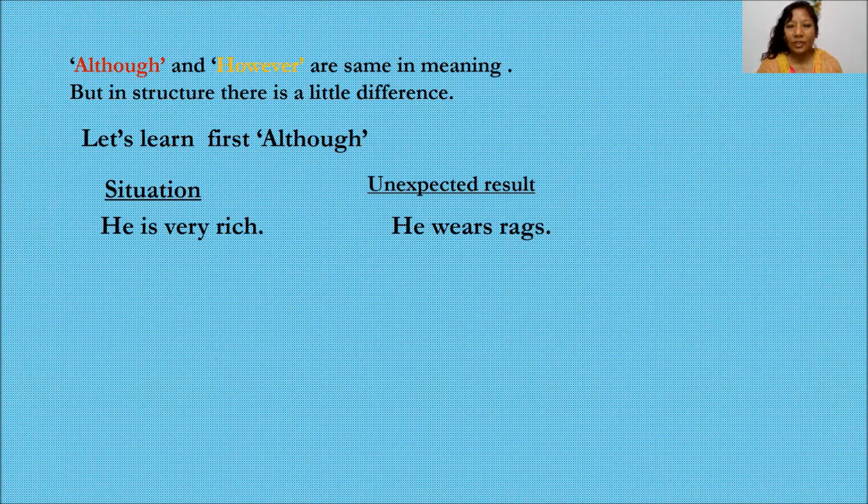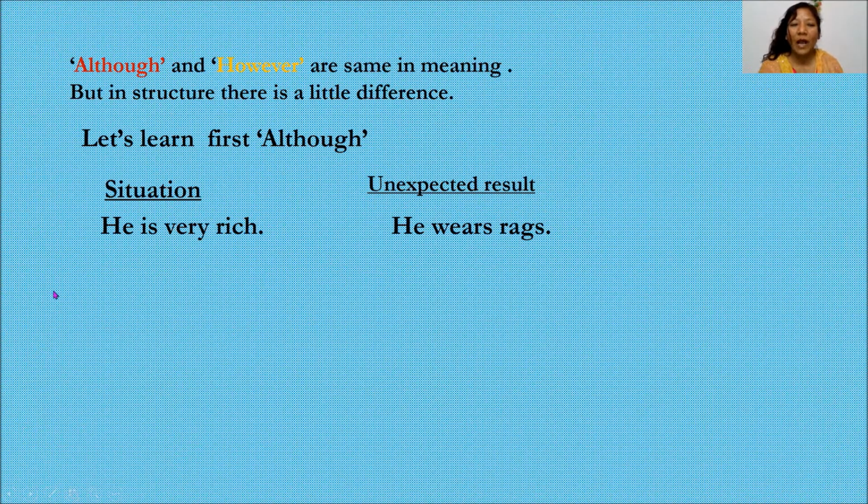In these sentences, 'he is very rich' is the situation. 'He wears rags' is the unexpected result. We think, since he is very rich, that he wears beautiful, new clothes. But what we find here is that he wears rags. So this is the opposite of what we expect. So the sentence 'he wears rags' is the unexpected result, and 'he is very rich' is the situation.